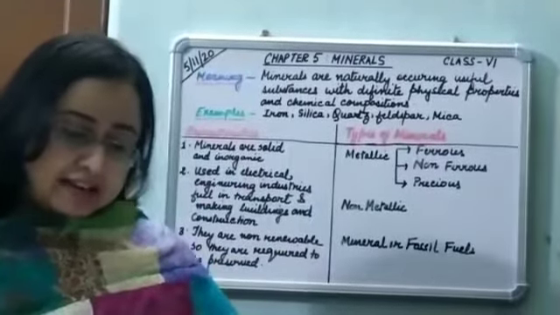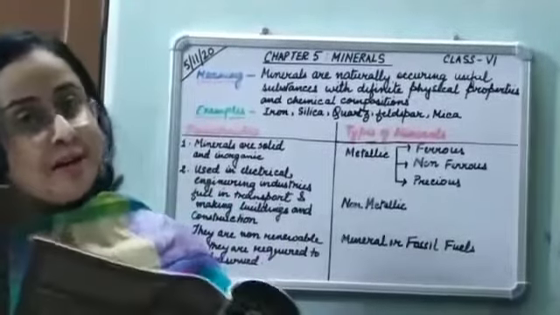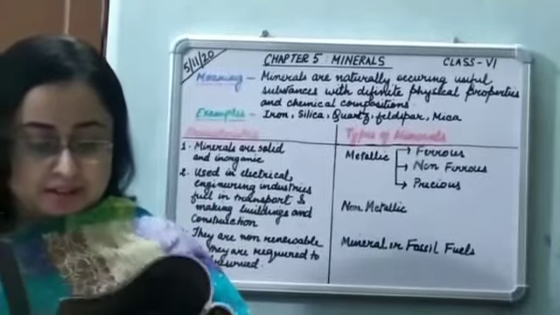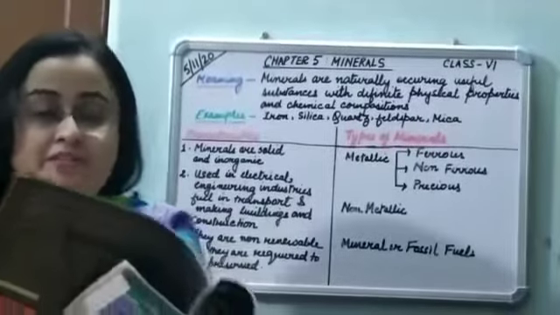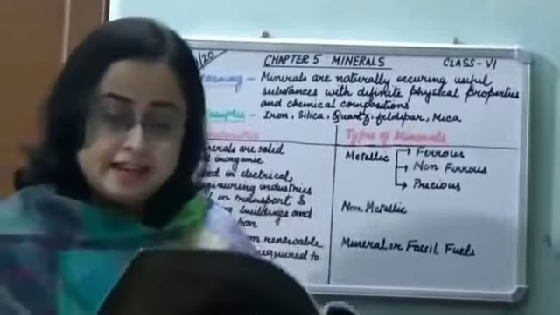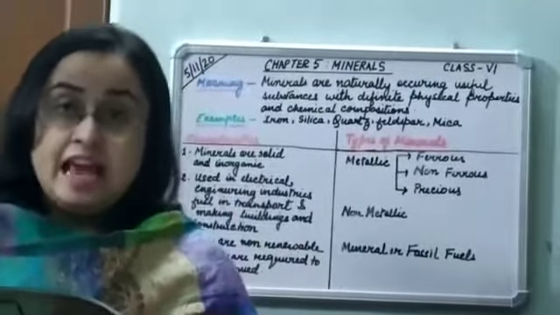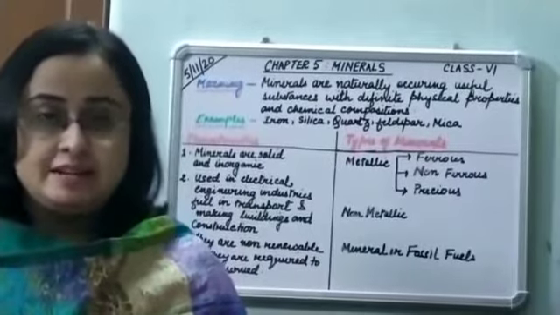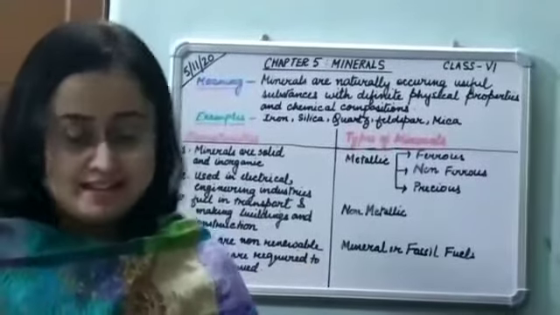So, metallic minerals are those minerals which contain metals in them. Alright. So, first we study about the ferrous minerals. Now, they contain iron and they are heavier in weight and they tend to rust easily. Example, what we can give is of iron ore and manganese.